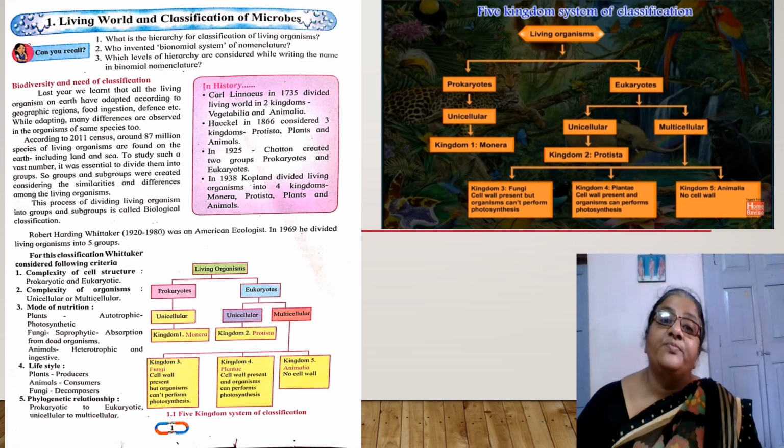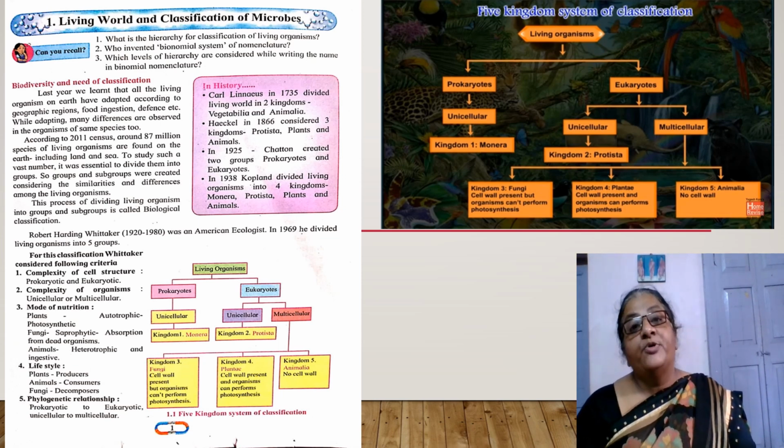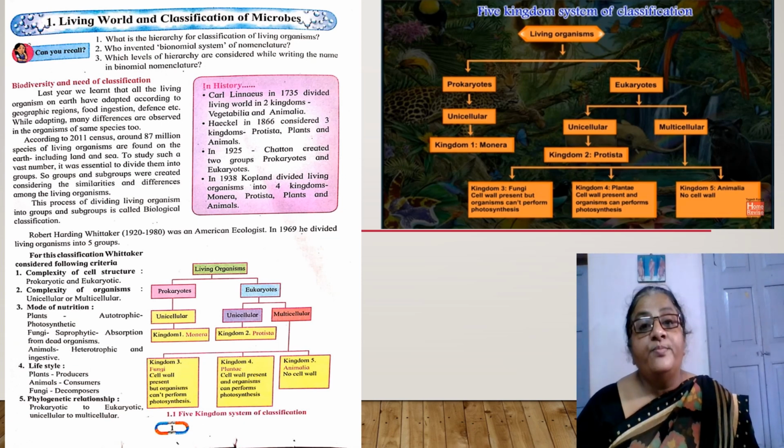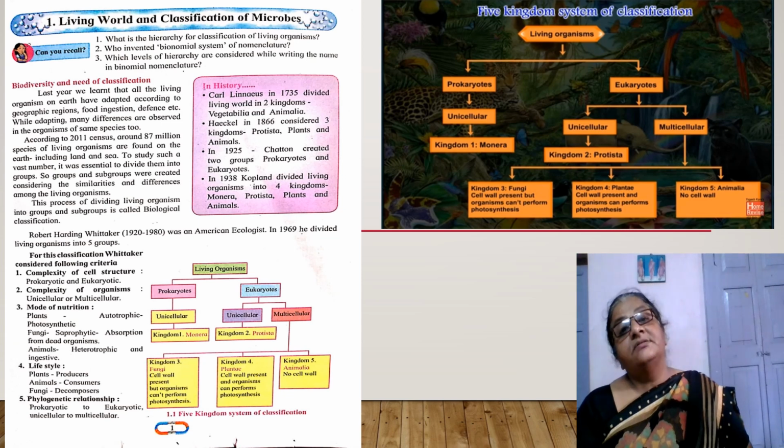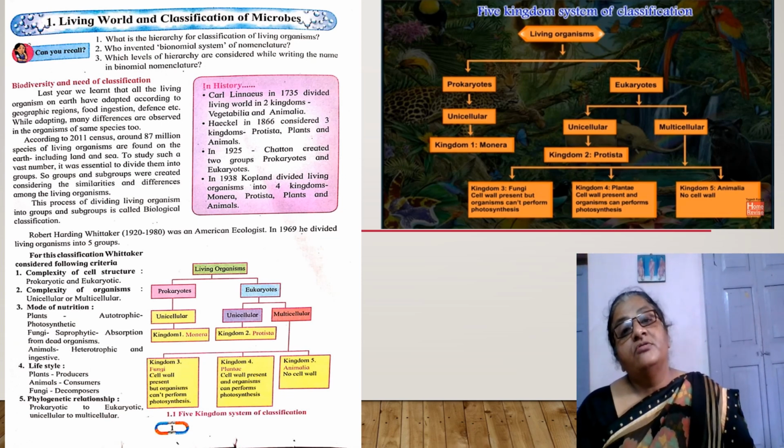Geographical condition also plays an important role. The cellular structure plays an important role. So on the basis of these criteria, and mode of reproduction in animals, locomotion, that is movements, ingestion of food, and also presence of vertebral column played an important role for biodiversity.